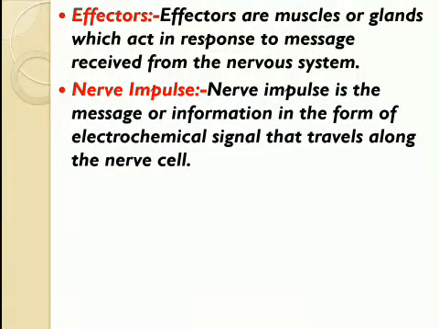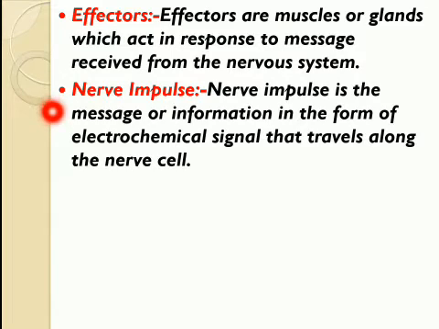Effectors are the muscles or glands which act in response to the message received from the nervous system. These messages, after being detected by the receptors and sent to the effectors, travel through the nerve cells in the form of electrochemical signals. So those messages are called nerve impulse.